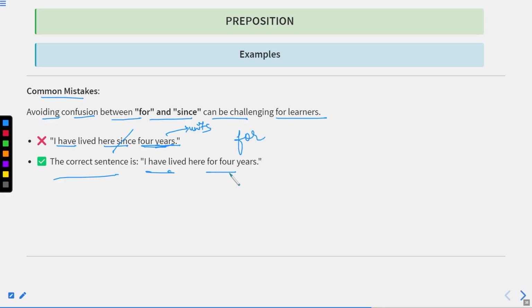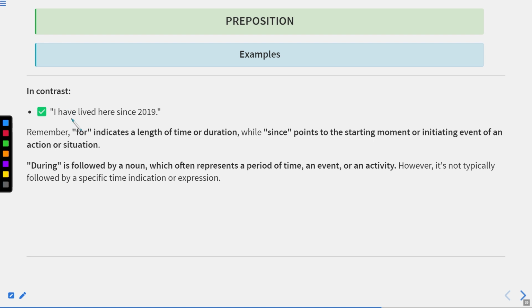Okay, it means a person has already lived in this place and he has lived here for 4 years. Okay. Now, in contrast, I have lived here since 2019. Now, if I am writing only the point of time, or if I am not writing any countable time, I am having a time over here which does not have any unit with it, we can use since. Okay, remember, for indicates a length of time or duration, while since points to the starting moment or initiating event of an action or situation. Okay, it is not showing the length of time.